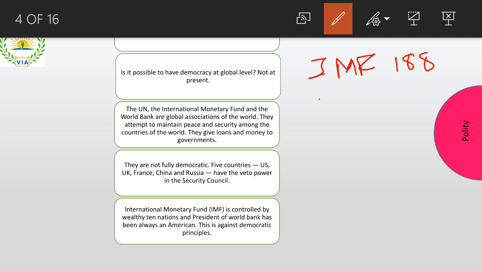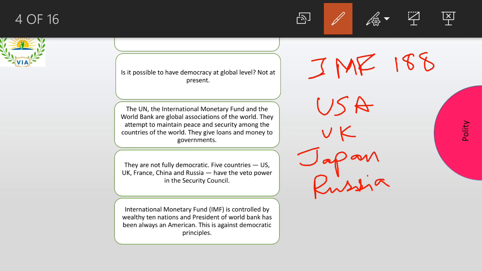Now there are 7 countries which have contributed the most. Again, you can see there is the US, there is the UK, right? And you have Japan, you have Russia, you have China, and you have Saudi Arabia.